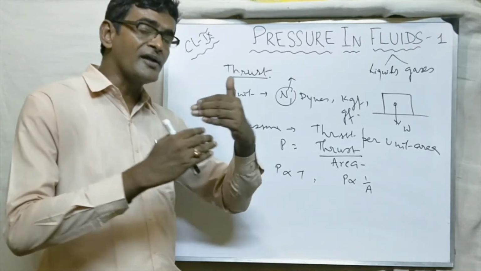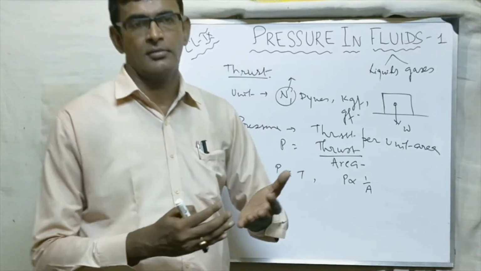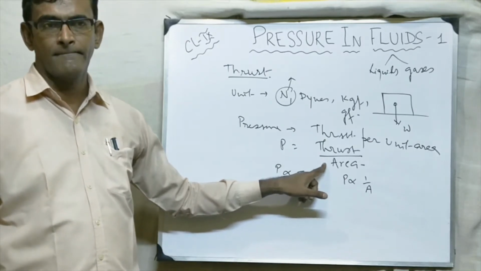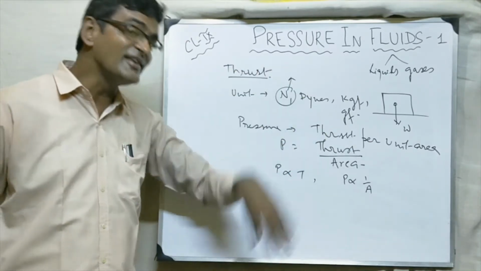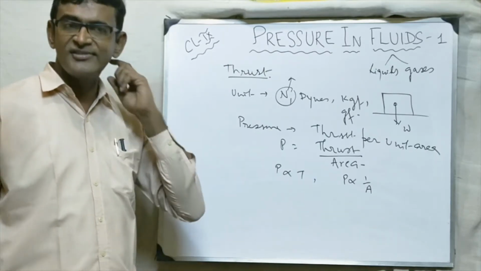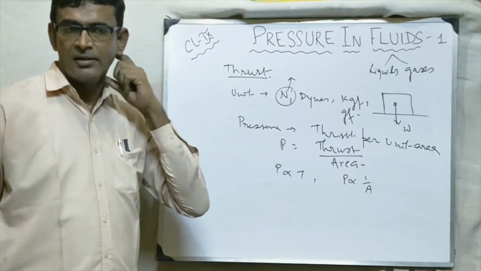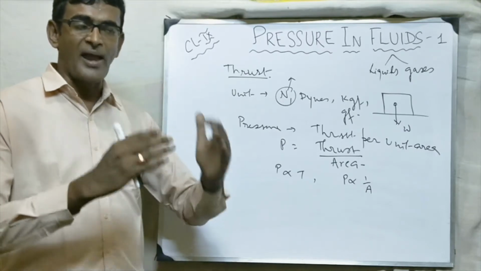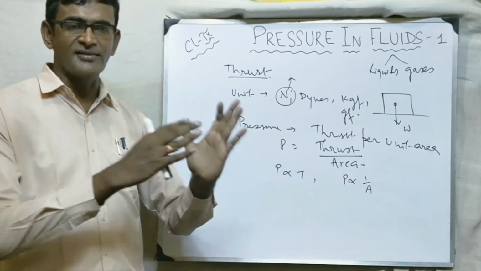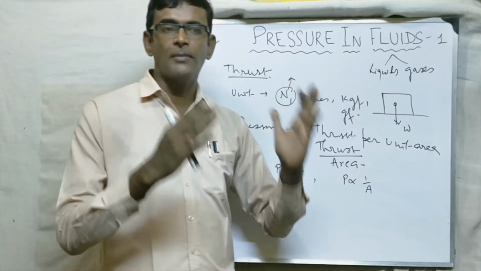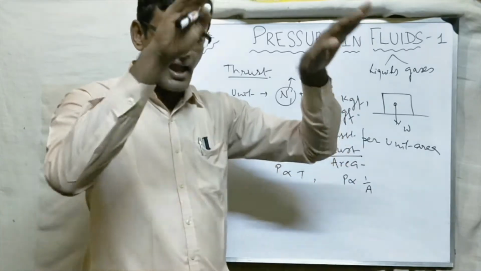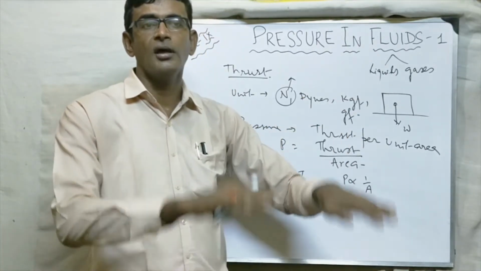So if we want to increase pressure, what do we have to do? We have to decrease the area. And if we want to decrease pressure, what do we have to do? Increase the area. This is the reason why the rear wheels of the trucks are doubled. You will see that at the rear side, the trucks have double wheels. Why? The double wheel will increase the area and decrease the pressure on the ground.